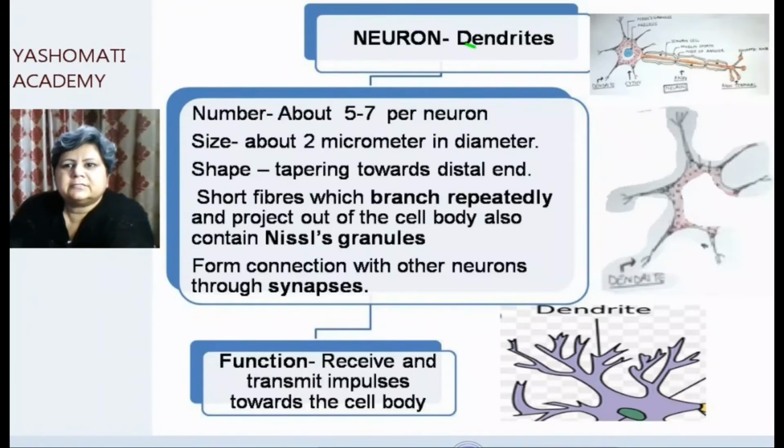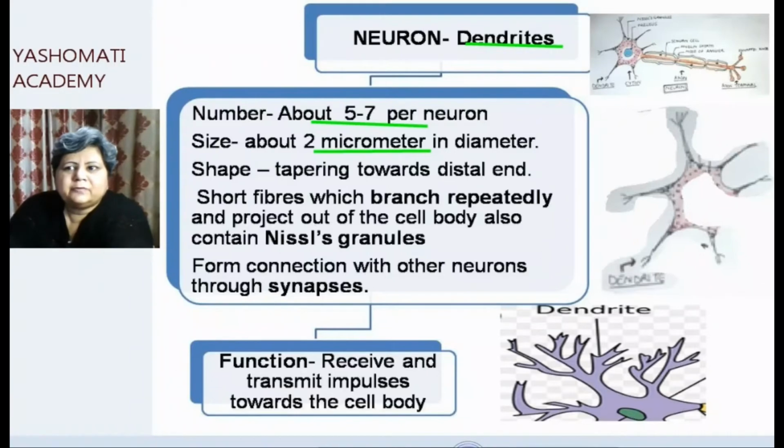Now these dendrites are thread-like structures which arise from the ends of the cyton. The number of dendrites present on one neuron may be from 5 to 7, and the diameter of these dendrites is up to 2 micrometers. The shape of the dendrite is such that it tapers towards the distal end. Distal end means the farther end. So if you can see here, the shape of the dendrite is such that as it moves further, it tapers down.